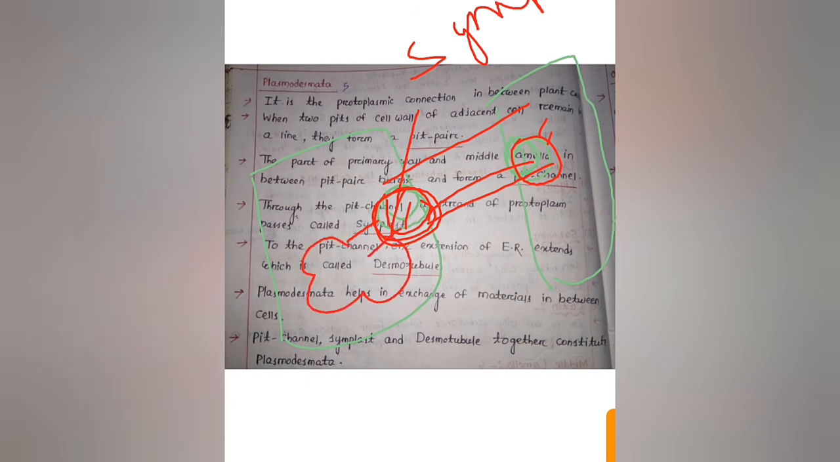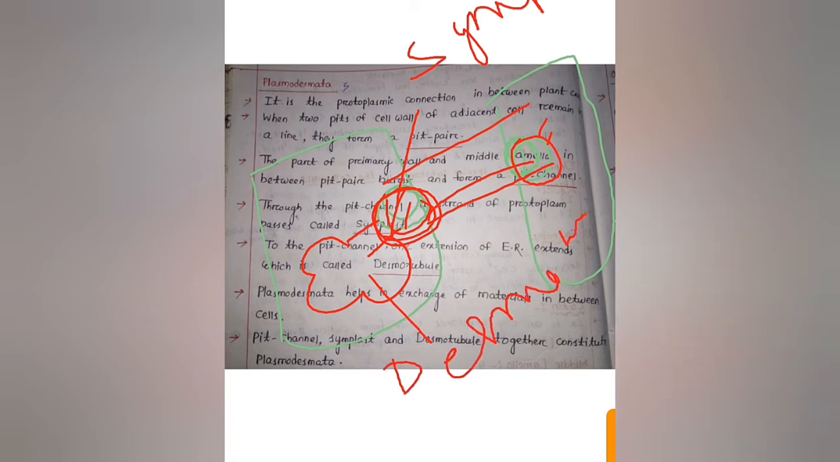This channel is called the pit channel, and this one is called the pit pair if they are present in a straight line. Next, through the pit channel, a strand of protoplasm passes. That strand of protoplasm which passes is called symplast. After that, in the pit channel, an extension of ER, endoplasmic reticulum, is called desmotubule.